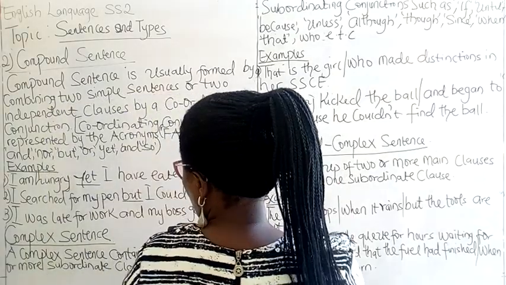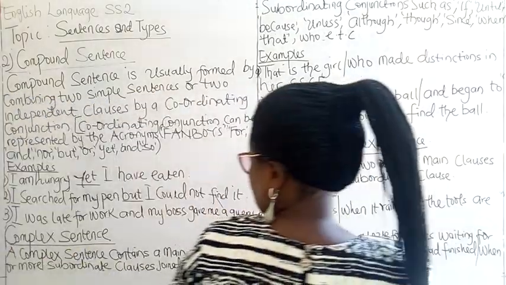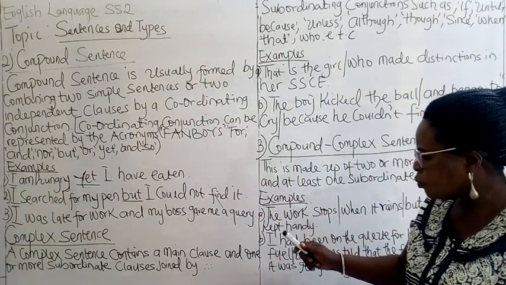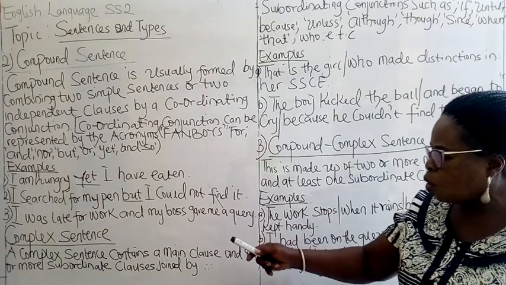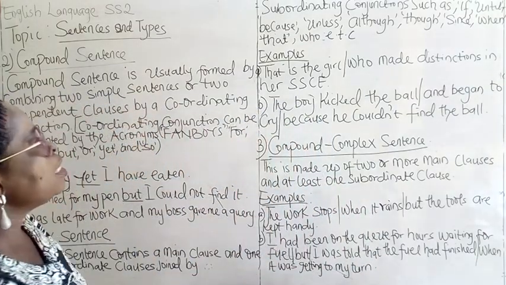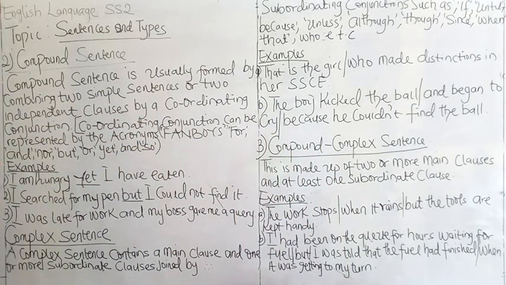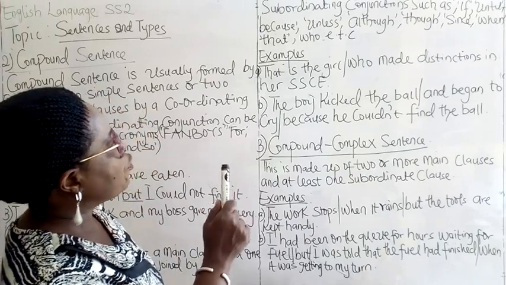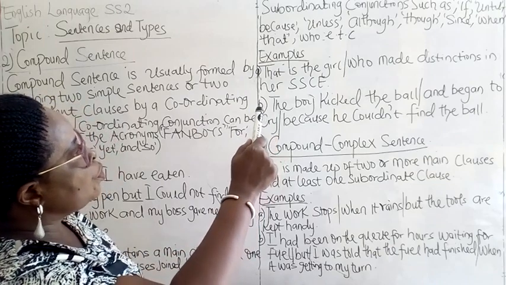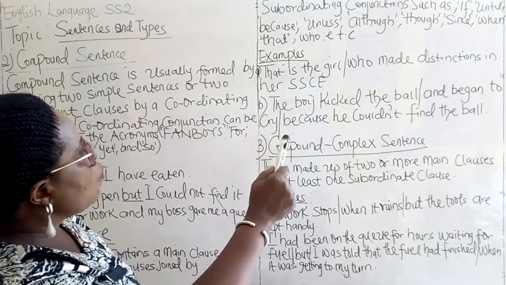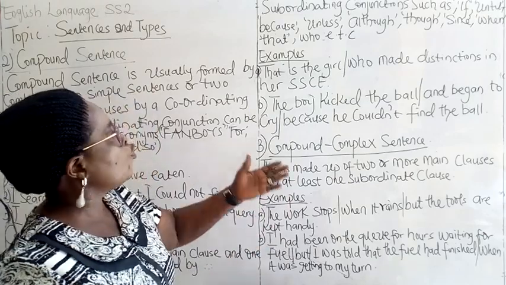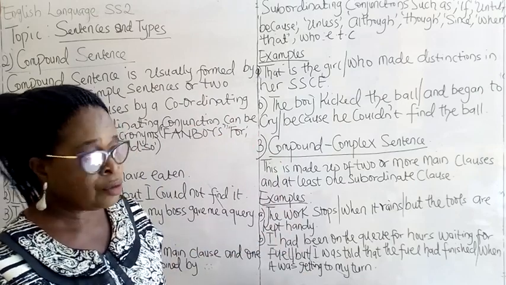Then we go to complex sentences. A complex sentence contains a main clause and one or more subordinate clauses joined by subordinating conjunctions, such as if, until, because, unless, although, though, since, when, that, who, and so on. We have a lot of subordinating conjunctions.